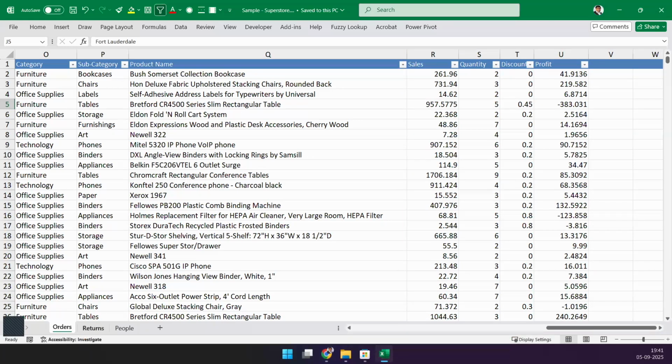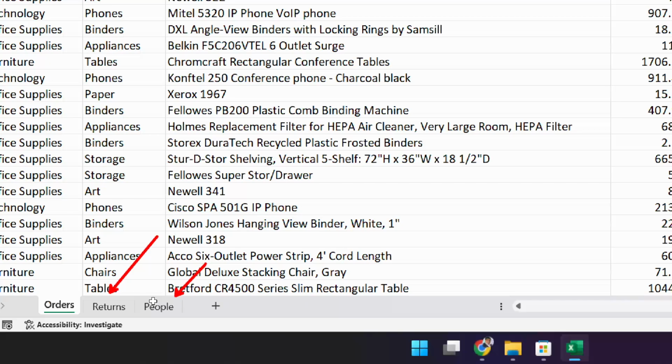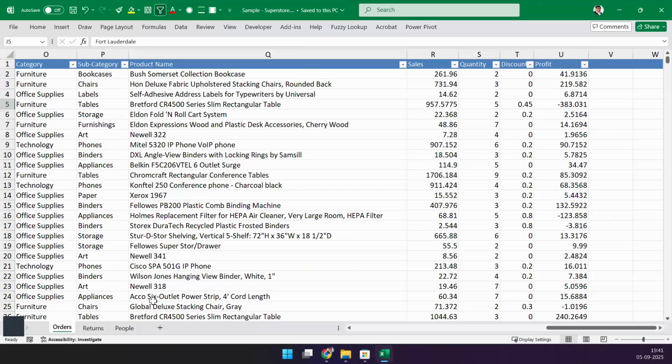Now it has other sheets as well. It has a returns sheet and a people sheet. Yes, every business today has returns. Even if you go to a shop and buy a shirt or a pant or anything on the clothing side, and let's say there is a damage and you want to return it, maybe the shopkeeper is not going to accept it. They'll say there is no return policy, but the returns are inevitable, right?